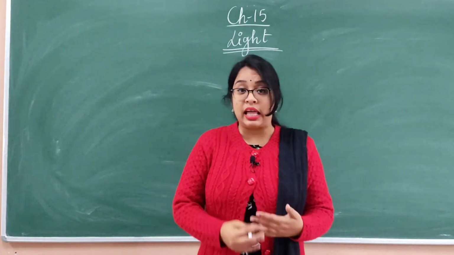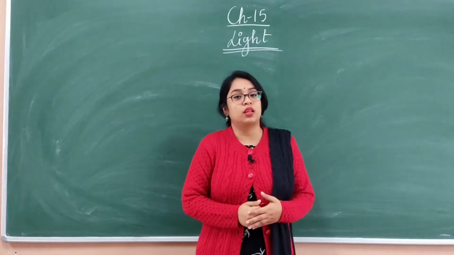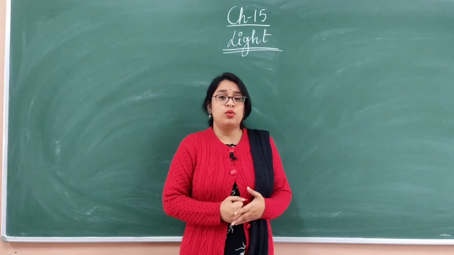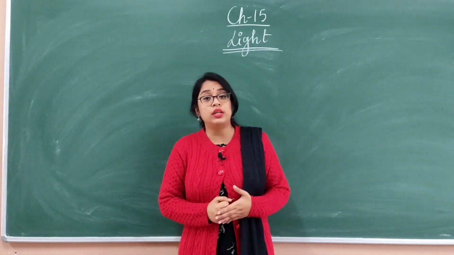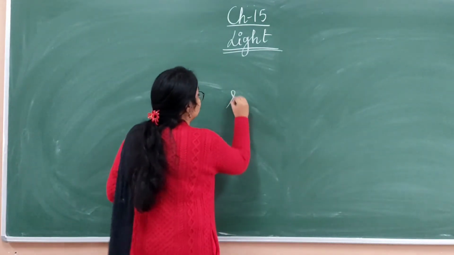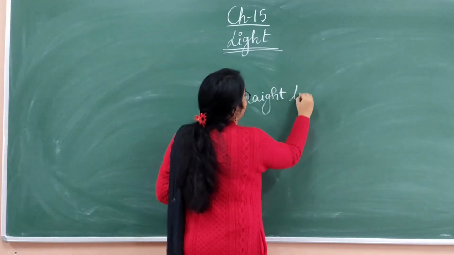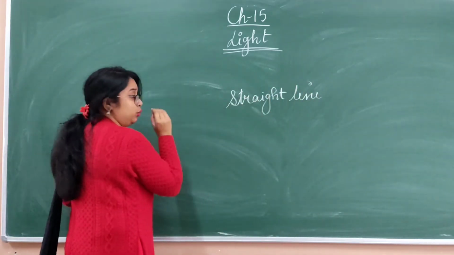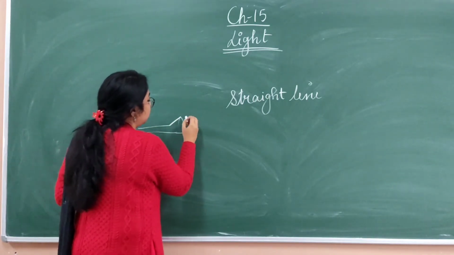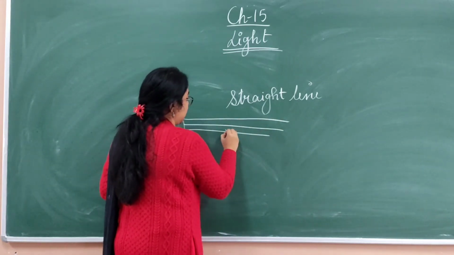So when we begin with light, what is light? Light is a form of energy that enables us to see our surroundings. In the previous classes you have already learned about light, and you know that light travels in a straight line. If the source of light is a torch, then the beam of light will always travel in a straight line.